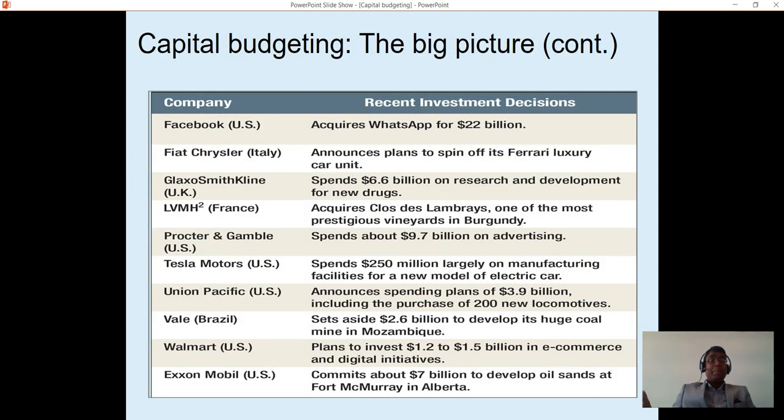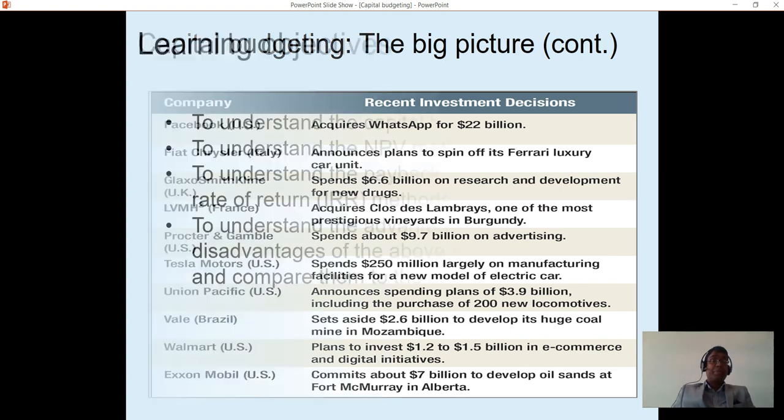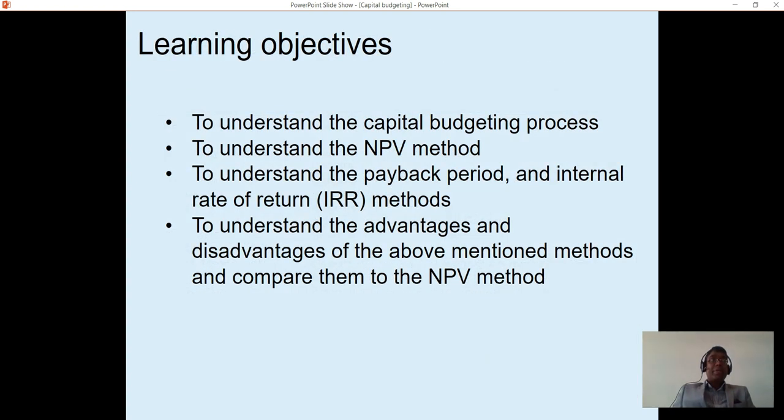Now let's see some big investment decisions that have been taken by companies in recent years. For example, Facebook acquires WhatsApp for $22 billion. Glaxo spent $6.6 billion on research and development. ExxonMobil commits about $7 billion to develop WellSense. So if you wonder how companies select this type of multi-billion dollar investment project, that's our focus today. We will discuss the capital budgeting process, different capital budgeting techniques, and their advantages and disadvantages.